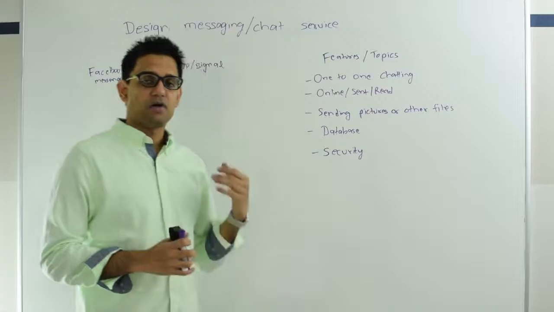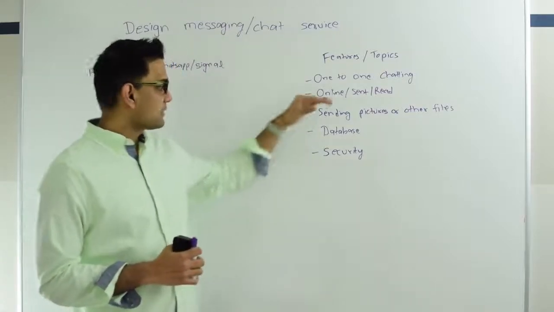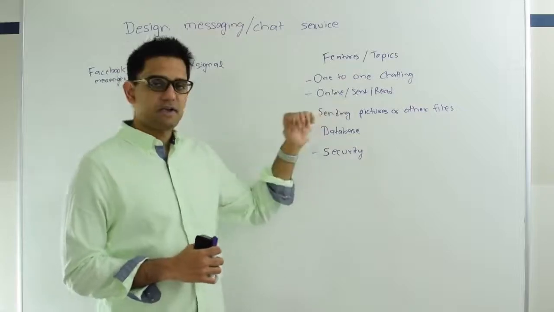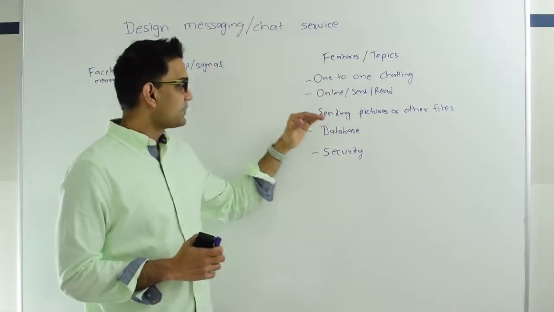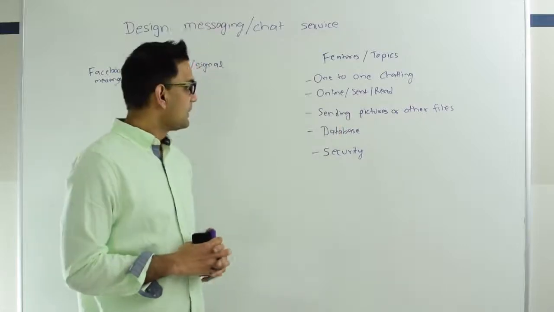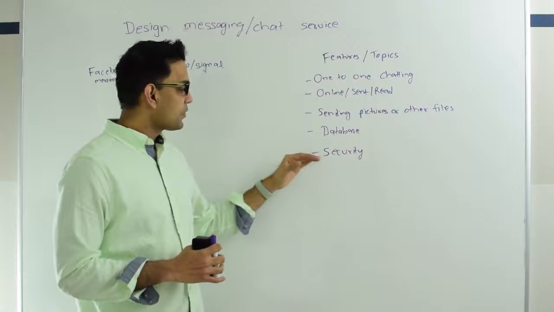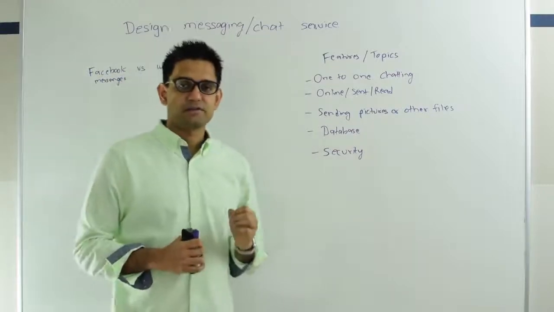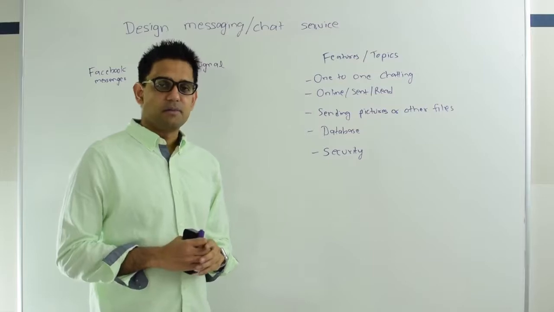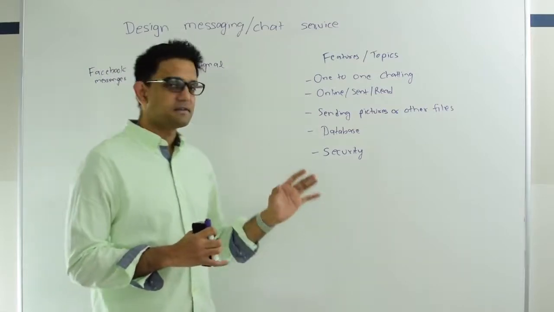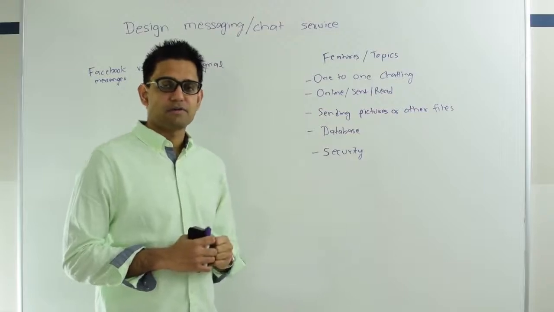These are some of the features or topics we are going to talk about today. One-on-one chatting, and how the other person is going to receive your messages. We need the ability to show that the other person is online, when the message is sent, and when the message is read by the other party. We need the capability to send pictures or other big files. Then I'm going to talk about how the database could be designed and also talk a little bit about security. Security is a very hot topic, so I'm just going to talk about some bits and pieces, but overall my design is going to be very weak on security and hopefully you can do more research on your own.